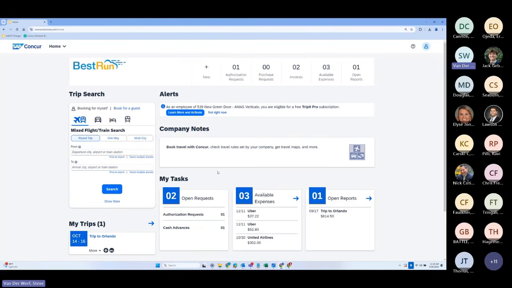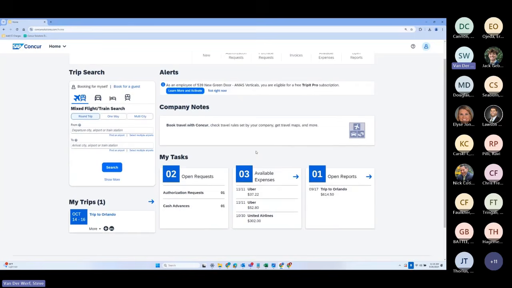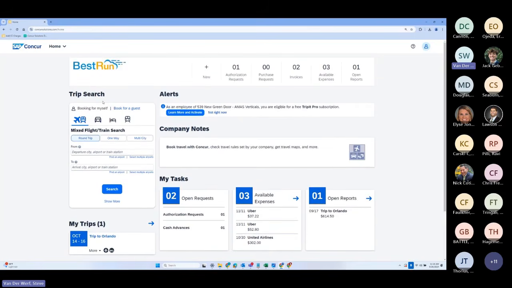You can notice here that there's a widget here for travel. We're not really going to get too much into travel today, but if you were to use this wizard here, you could actually book travel. Another thing I want to point out too is that you might see a couple things in here that you might not be as interested in today, because it's my demo site. That's fine. Also, you might notice how certain things might appear to be missing here on the screen.